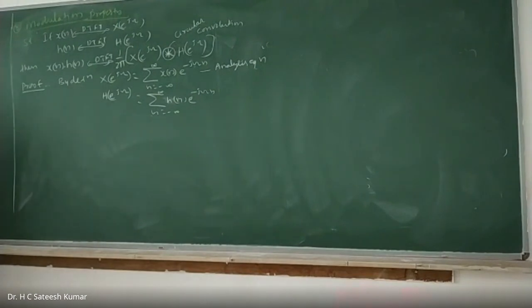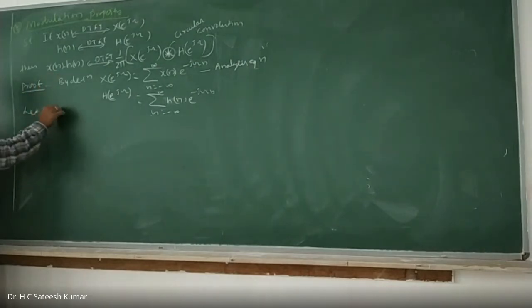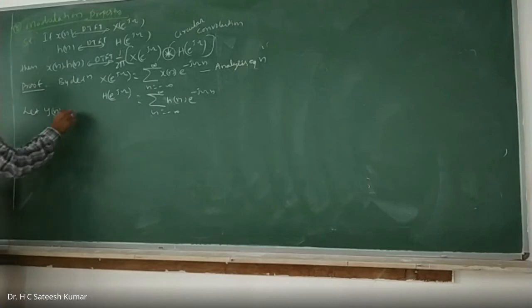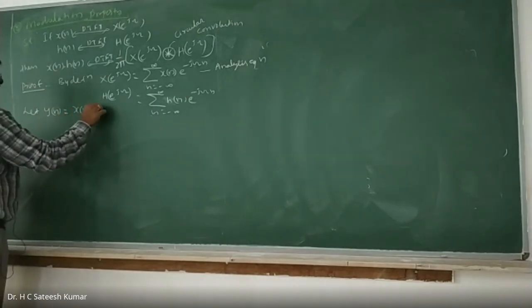So now, what can we do for this modulation property? By definition, let us take the term whose DTFT is to be found. Let us call this y of n is equal to x of n into h of n.